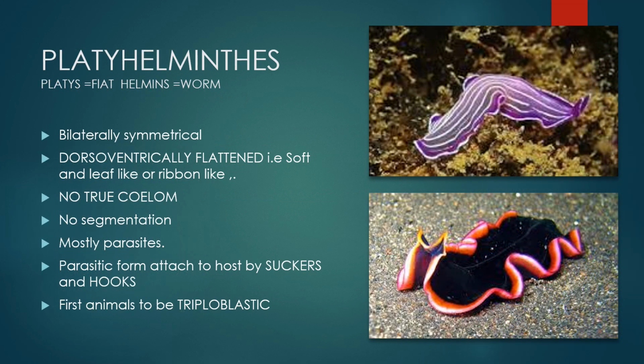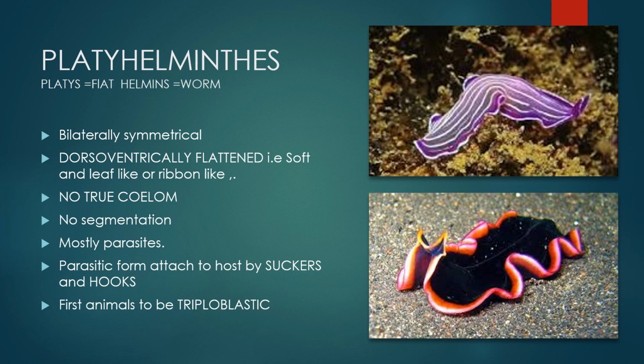Platyhelminthes. This is another phylum of kingdom Animalia. This includes flatworms. So the body is bilaterally symmetrical and dorso-ventrally flattened. Dorso-ventrally flattened means soft and leaf-like or ribbon-like in structure. They do not have a true coelom and there is no segmentation present in the body.